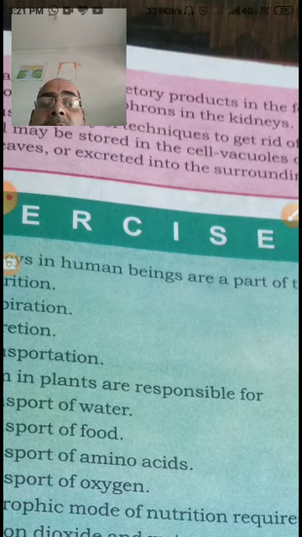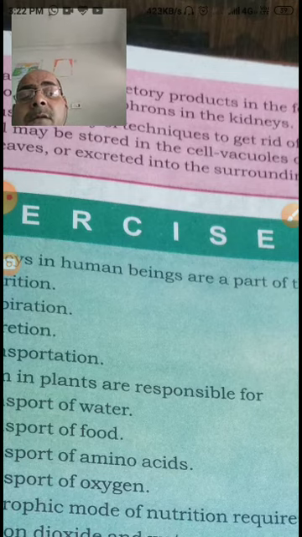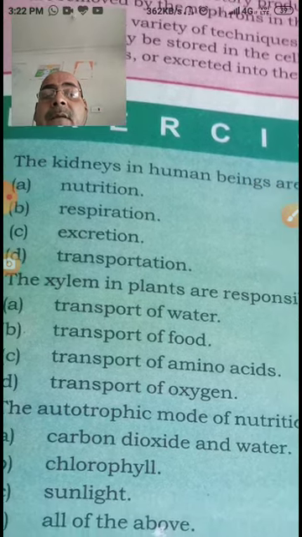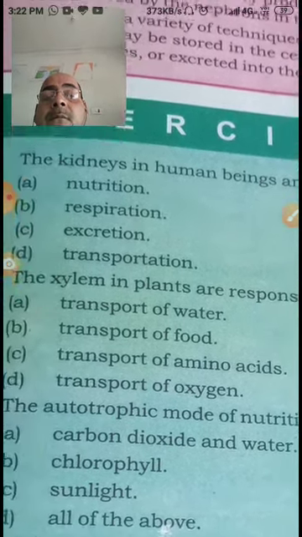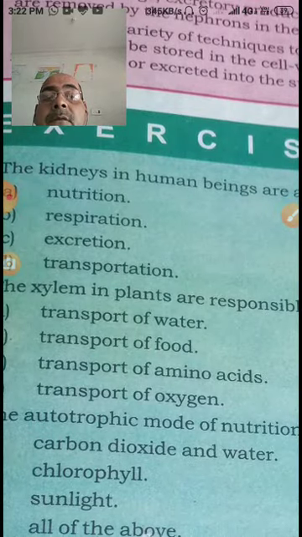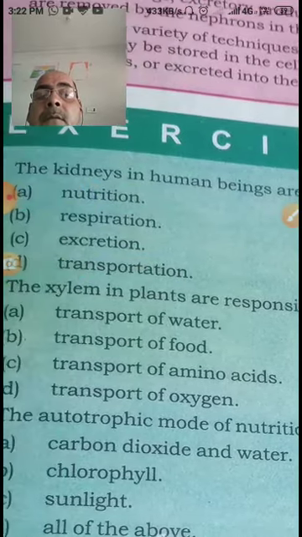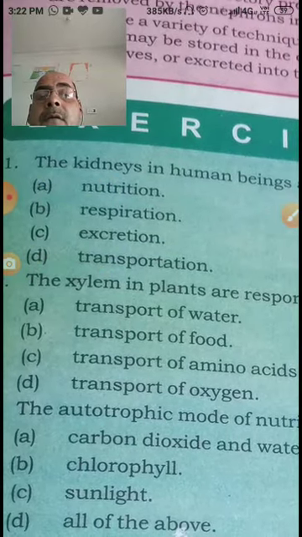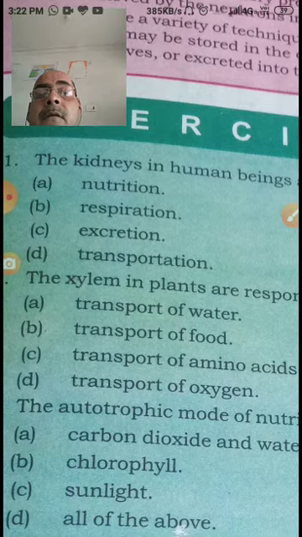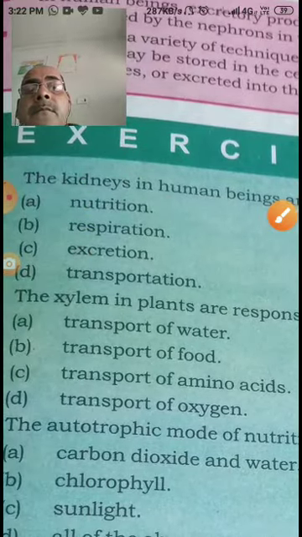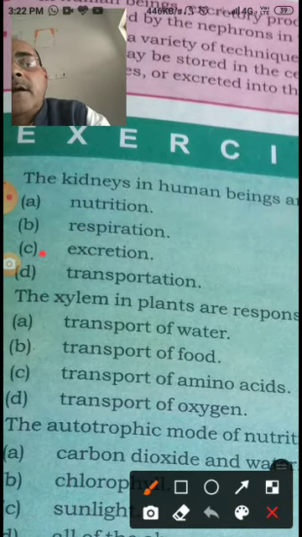So, dear student, this is the summary of the chapter given in the NCERT book, as you have already studied in detail from your book. But you should now come to the NCERT exercises given at the end of the chapter, and come to the first, that is the MCQ. So students, the first question: the kidneys in human beings are a part of the system for excretion.